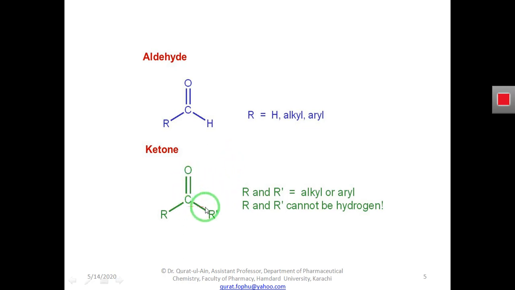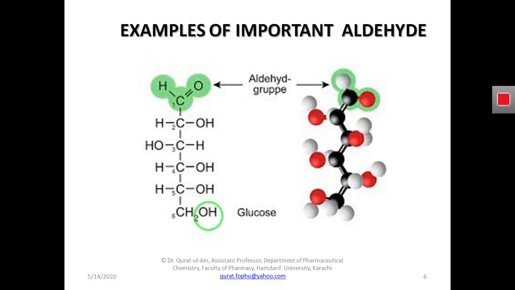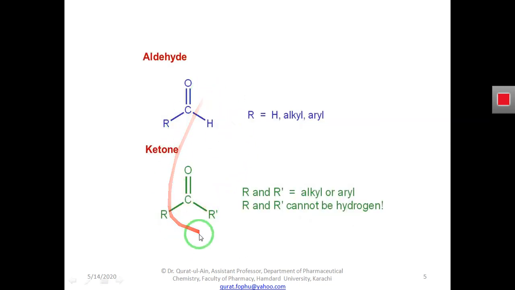In the case of the ketone, we see two radicals, two R. So what does it mean by two R? These two R mean there are other atoms or other functional groups attached to this carbon. So what is the definition of ketone? Ketones are compounds having a carbon bonded to the oxygen, and this carbon is bonded with two other atoms. These two other atoms may be hydrocarbon radicals,